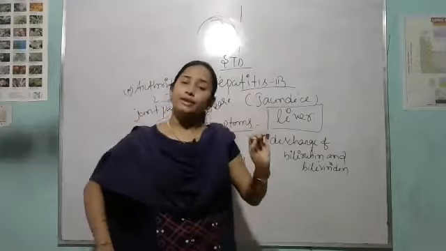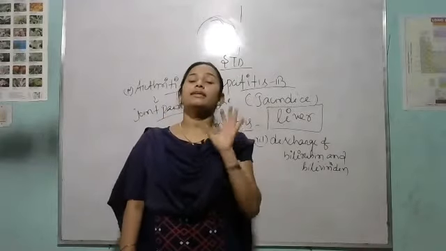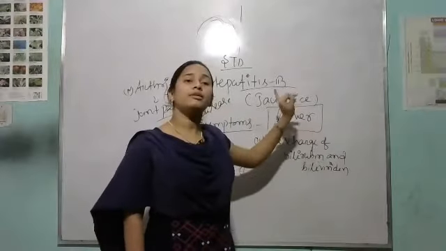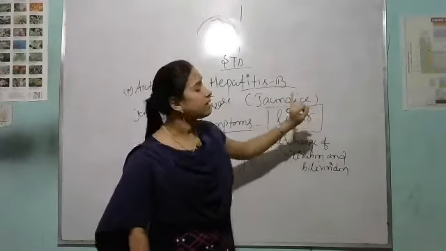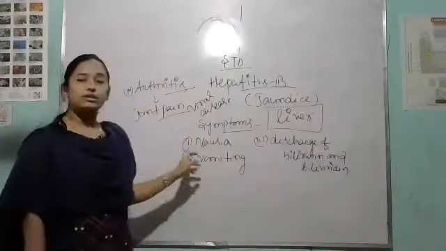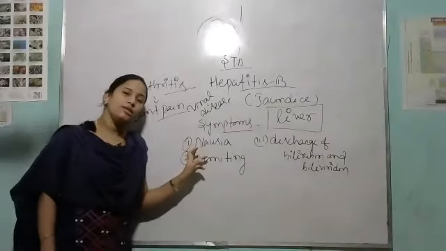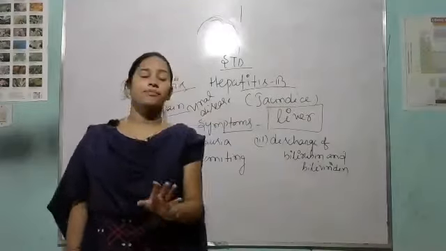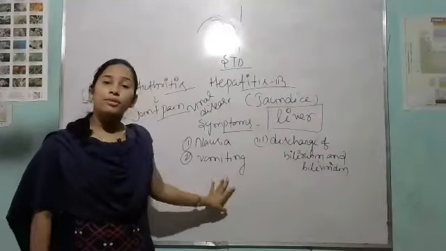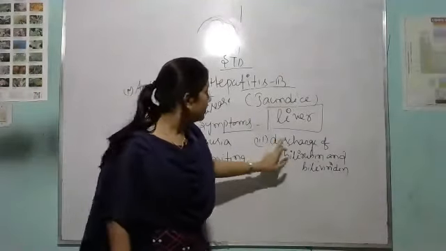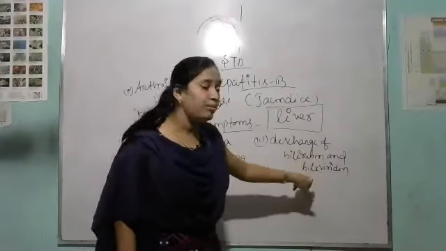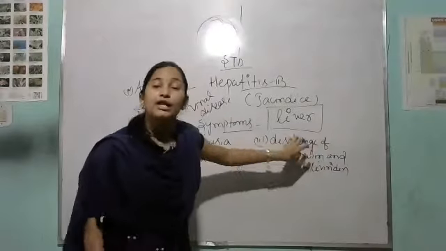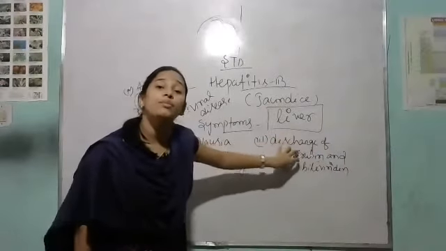Clear? And in hepatitis B, the infection takes place mainly in the liver. The infection mainly takes place in what? The liver. Then see, the first symptom is nausea. Nausea means feeling drowsy or feeling laziness throughout the day. Then the next symptom, vomiting. Then the next, discharge of bilirubin and biliverdin. Because of these symptoms, the eyes and urine show yellow pigment.